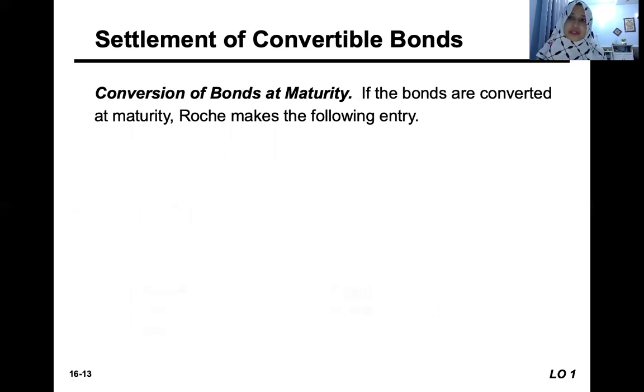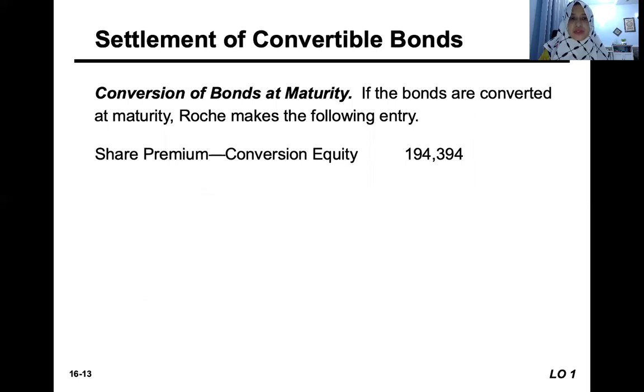Okay, that's the first scenario, where it was repurchased on the date of maturity, paid back to the bondholders. What if it is converted at the date of maturity? So the company will make the following entry. We would debit share premium conversion equity.